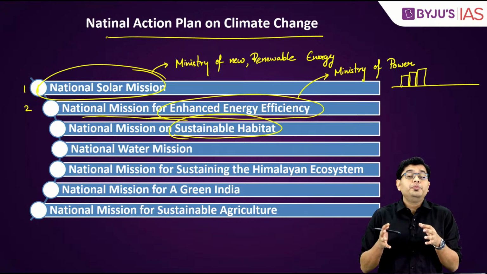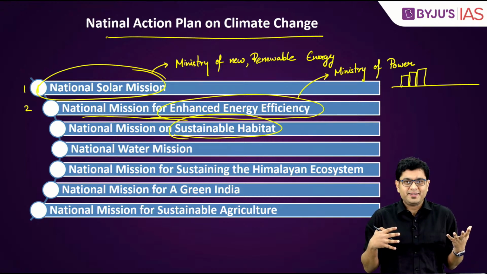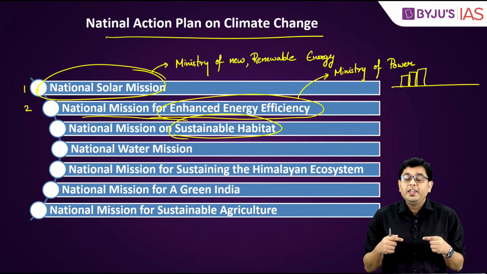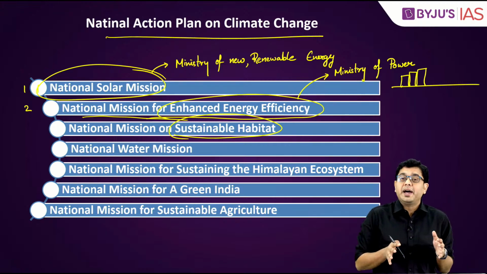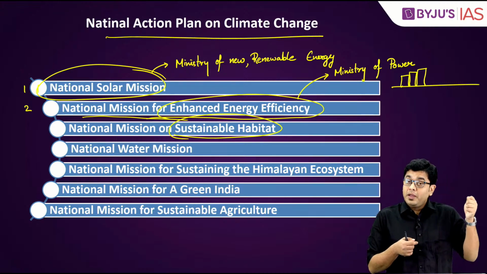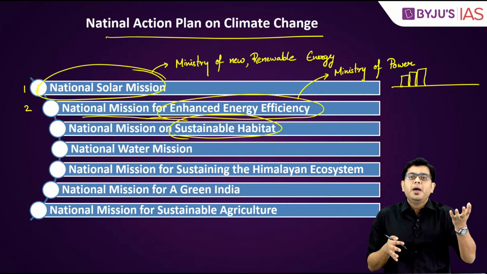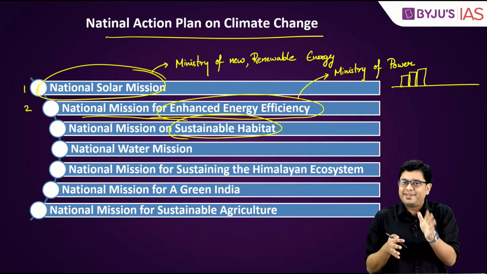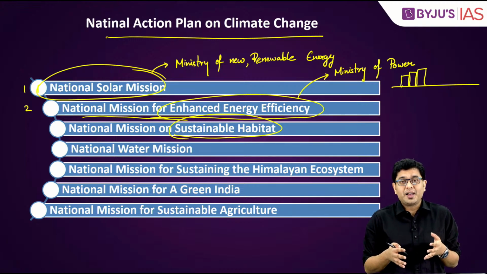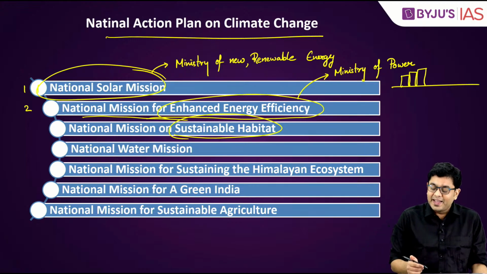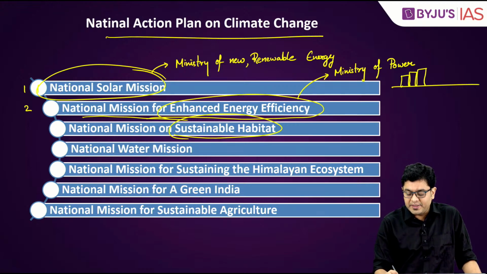And that consumes a lot of energy, emitting huge amounts of greenhouse gases. That is why you need a proper sustainable habitat. A habitat which is not only enough to accommodate the growing demands of the urban population, but is scientific enough at the same time to cater to the requirements of the changing climate. And this is actually taken care of by the Ministry of Housing and Urban Development.